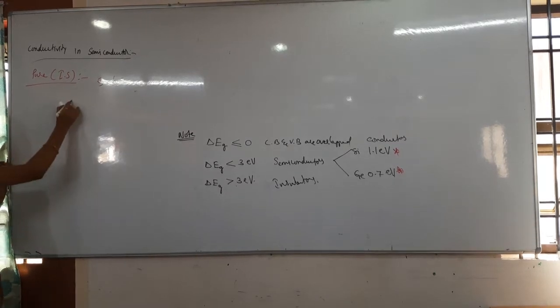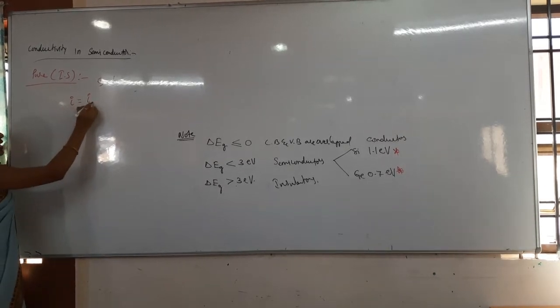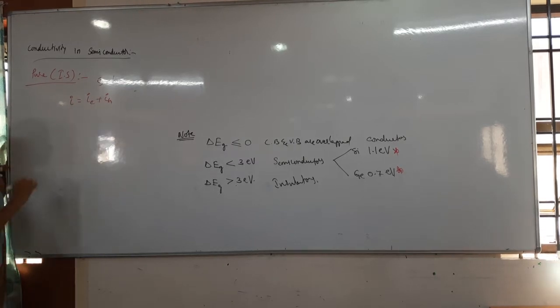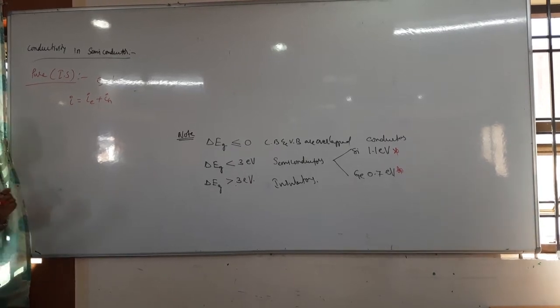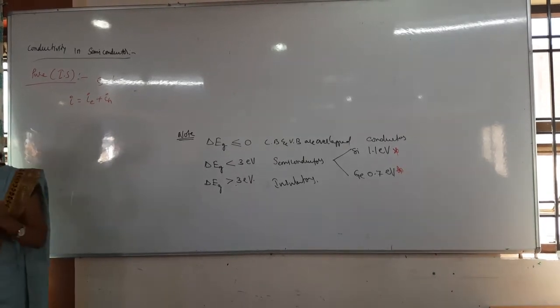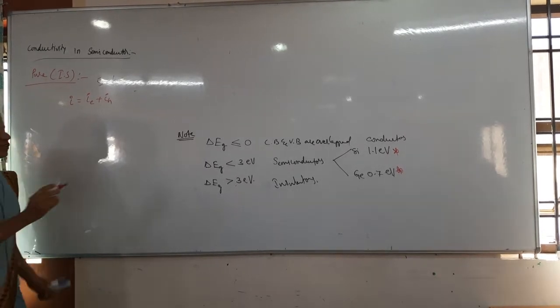Now the total current I am taking as I here. The current is due to the electrons as well as holes, so I is equal to IE plus IH. Due to both, current is supplied here, so that is the total net current. Now I is equal to, in terms of drift velocity, they are drifting from one band to the other. I is equal to, what is the formula?